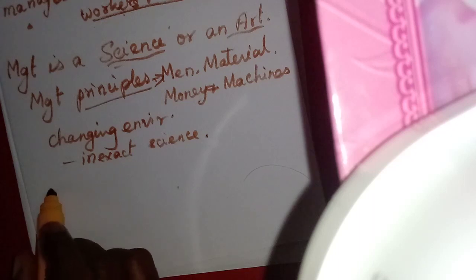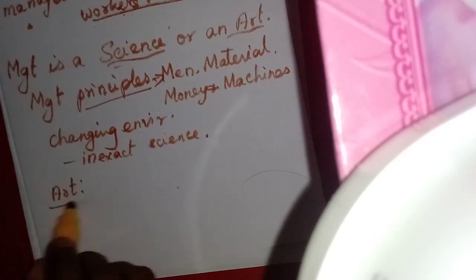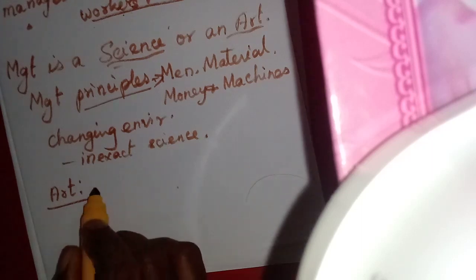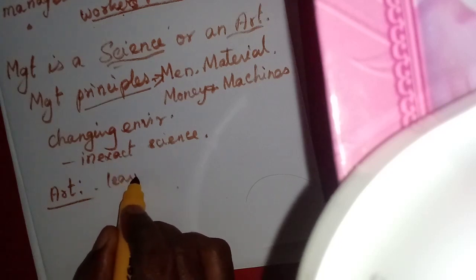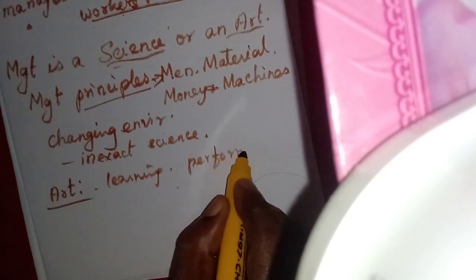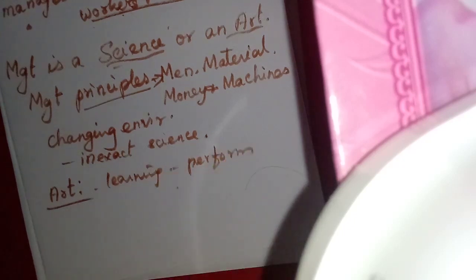Now we will talk about the art. What is art? It means learning some skill. For example, dance. How to dance? They will learn the steps, isn't it? Then they will perform. First learning the skill and then they perform. Anywhere they can perform, isn't it?